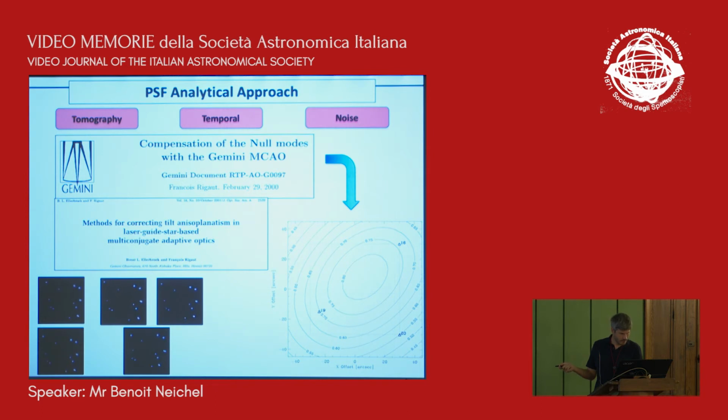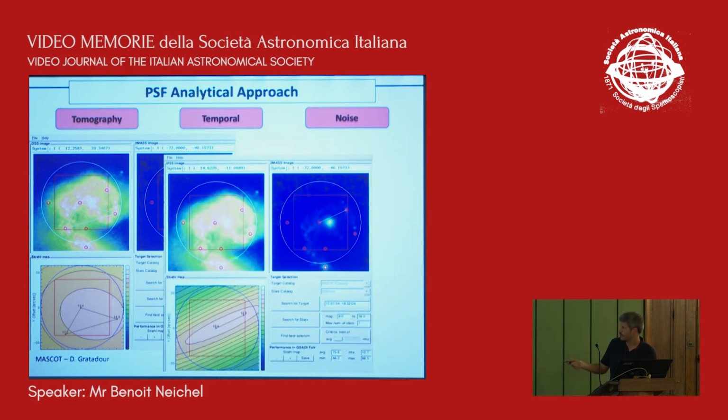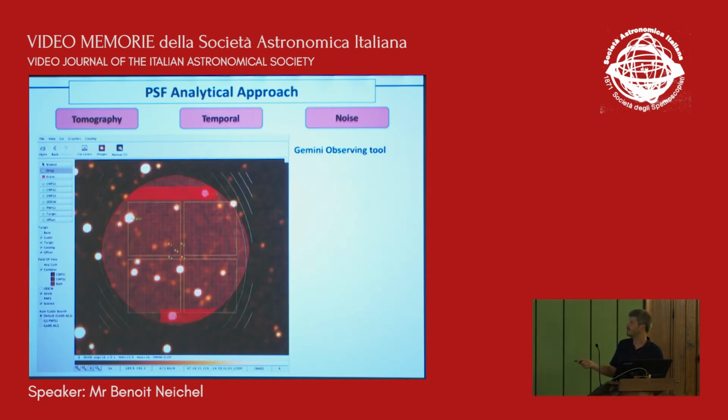Actually, let's go to the next slide. This has been implemented in a numerical tool developed by Damien Gratadour called Mascot. Basically, you go on whatever target, Antenna Galaxy. It will query the catalogs, pick the stars, and automatically try to compute the expected degradation of performance. It works for 3 stars, it works for 2 stars, it works for 1 star. And this has been implemented in the observing tool at Gemini.